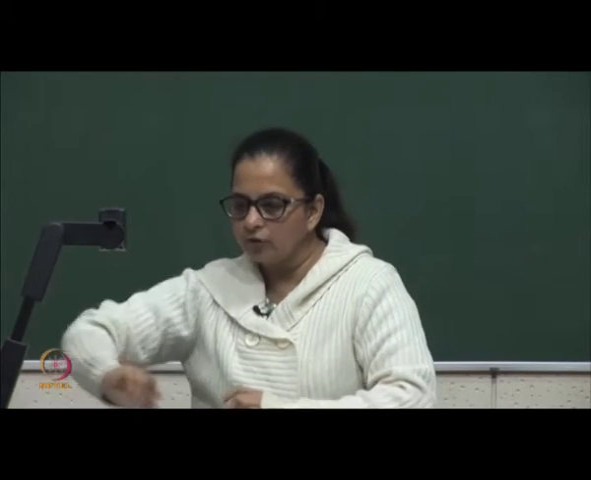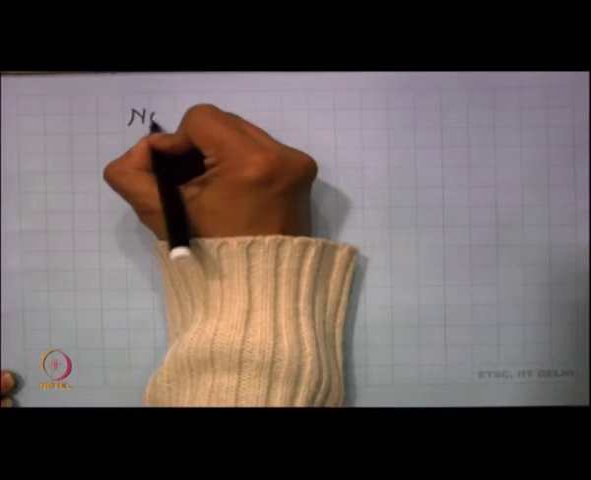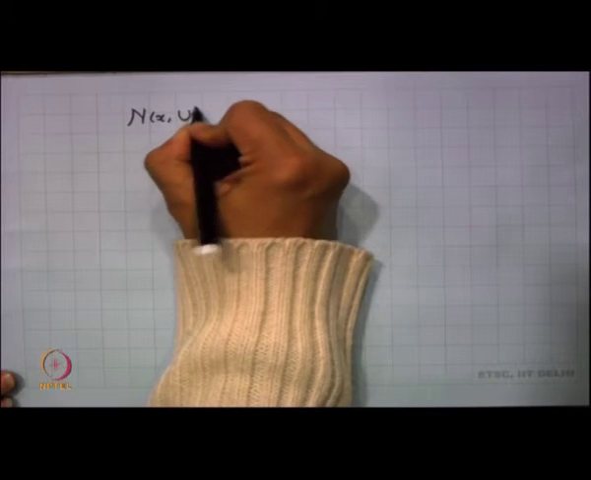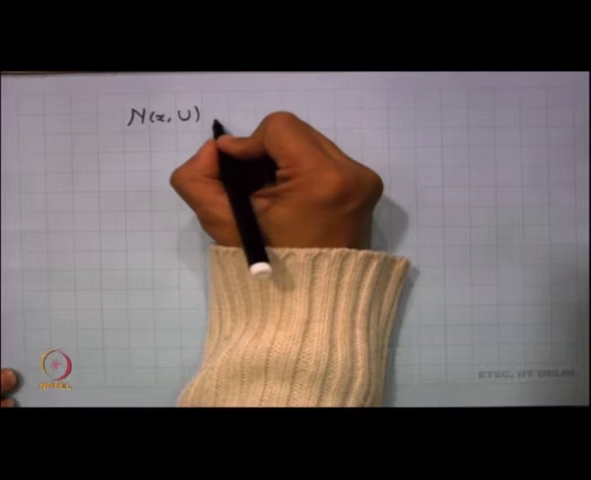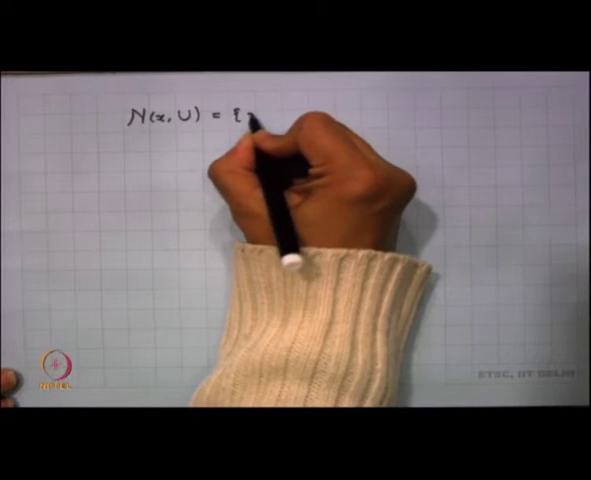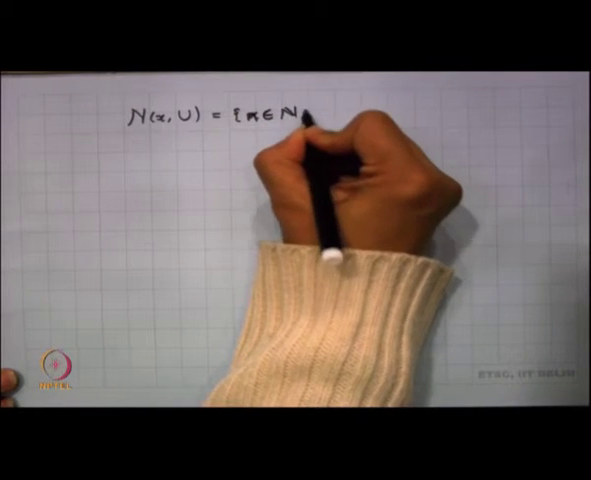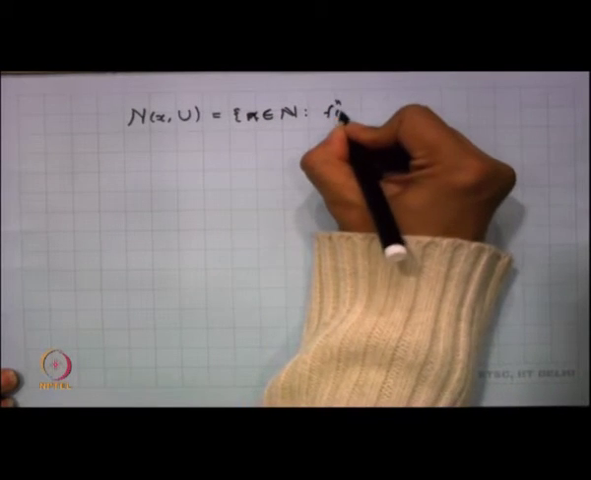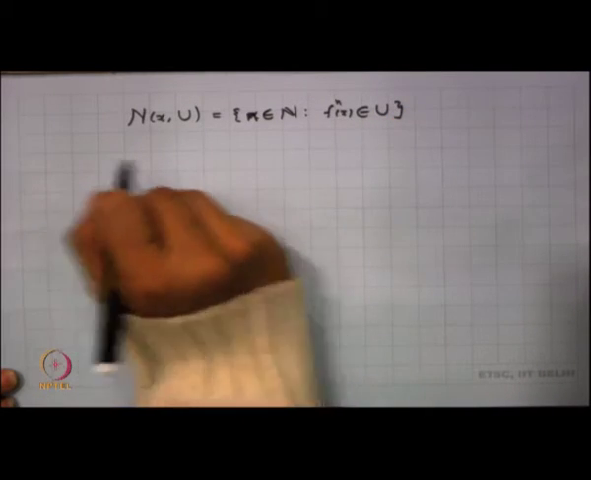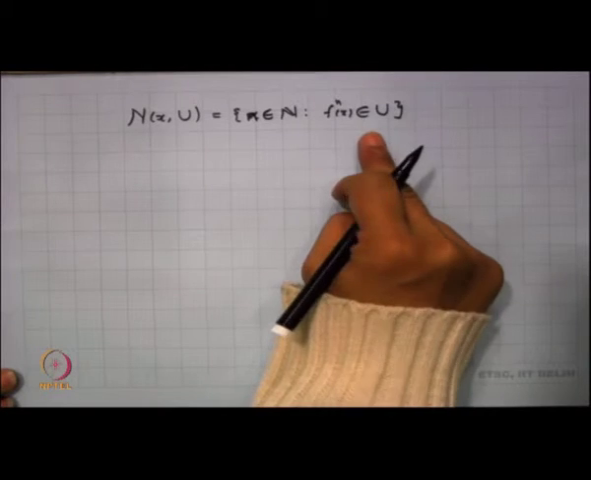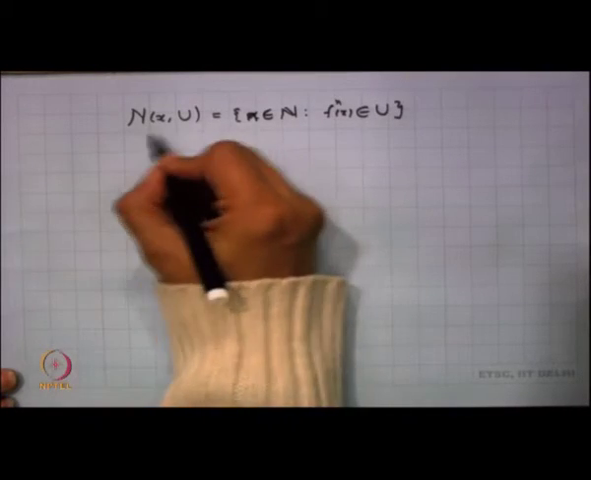Now, there is one more thing which we had seen yesterday, this notation N(x,U). This is the hitting time set, and this was the set of all n in ℕ such that fⁿ(x) belongs to U. Now, we can think of generalizing. So, this is the hitting time set.